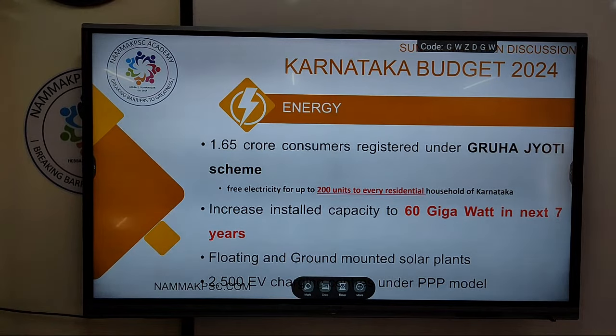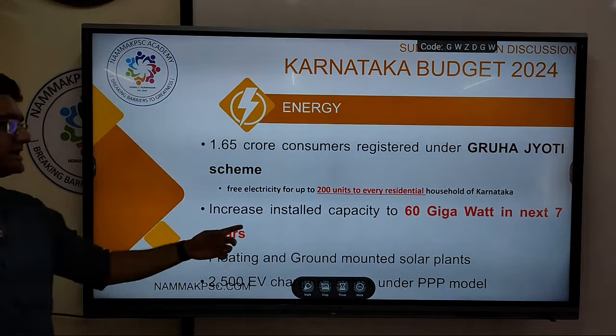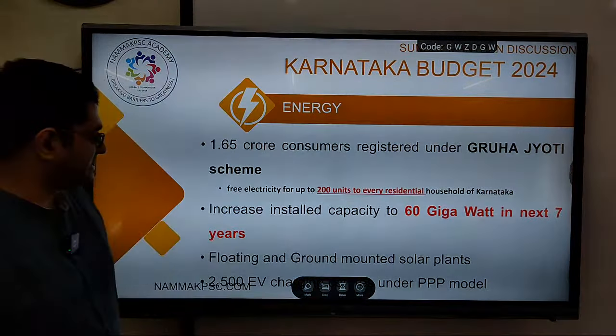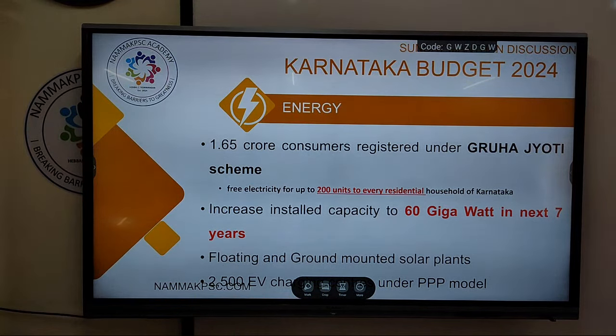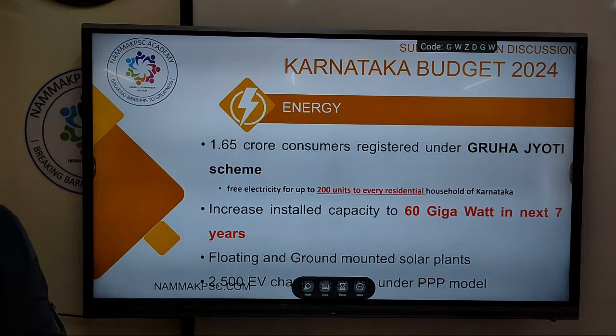But it's only up to 200 units. If the average consumption is more than that, they're not eligible, so you are automatically excluding the richer families, is one argument you can make. Next, installed capacity will be increased to 60 gigawatts in the next 7 years. Solar plants, floating and ground, shall be set up. Electric charging stations shall be set up under PPP, and ESCOMs, the electricity distribution companies, will also be setting up charging stations, to promote green mobility.